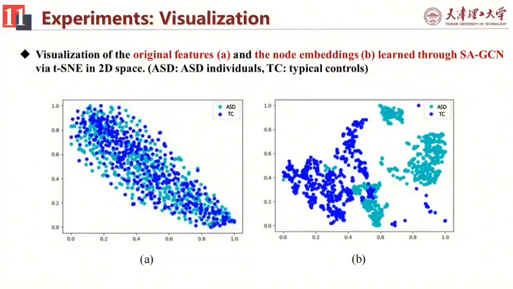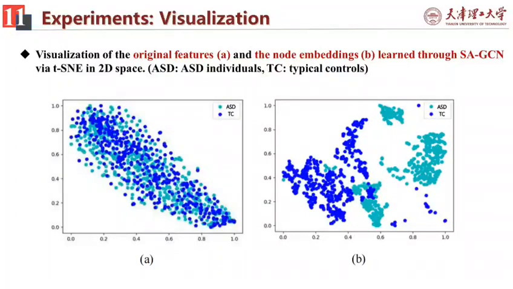Finally, to evaluate the capability of the SAGCN more intuitively, we visualize the original features and the learned node embeddings through t-distributed stochastic neighbor embedding in two-dimensional space. Look at these two figures. We can find that the features of autistic individuals and typical controls in Figure A are close to each other and overlap, which shows the difficulty of ASD classification based on fMRI data.